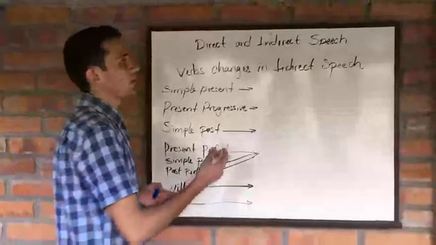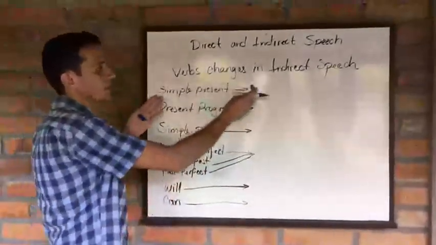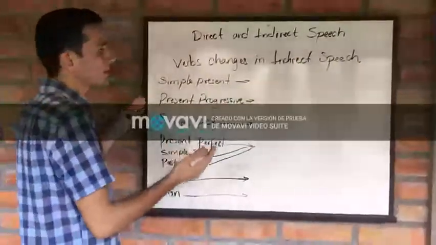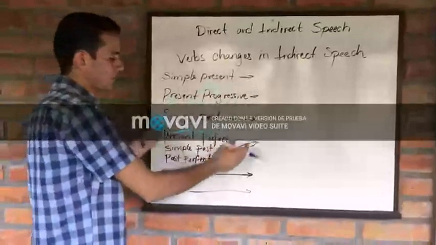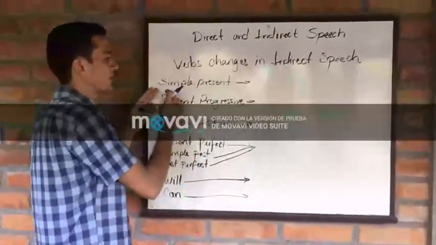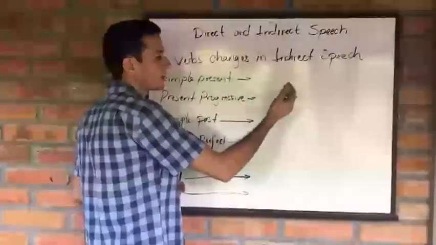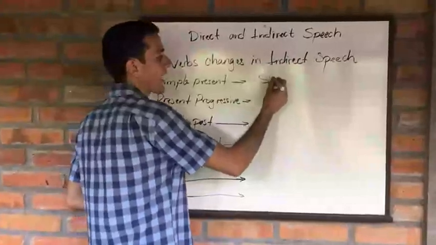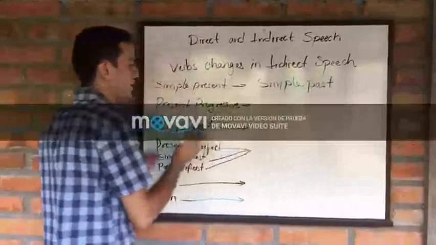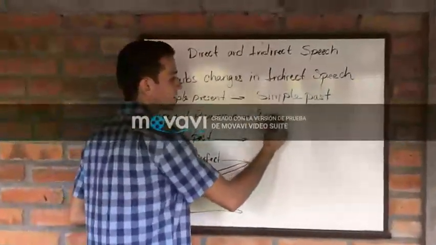Moving forward with the indirect speech part, let's take a look at the verb changes in this particular part. Let's say that the person that we are listening to, or the speaker, says a sentence in simple present. We need to report this speech in simple past. Now, if the speaker says a sentence in present progressive, we will say that in past progressive.